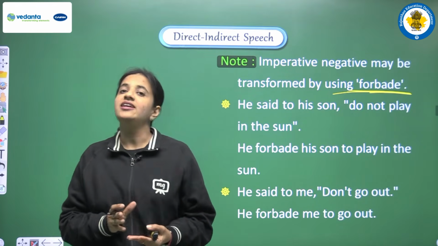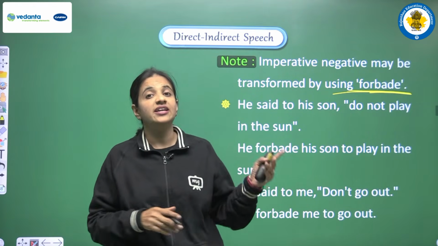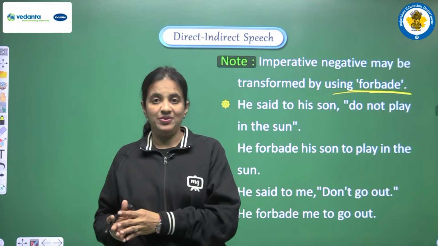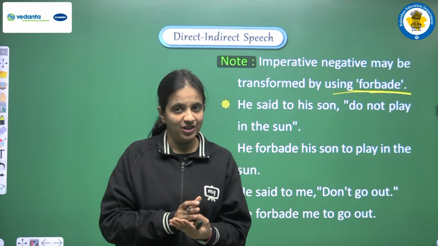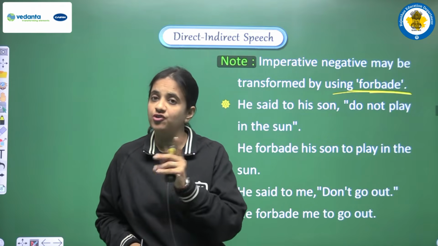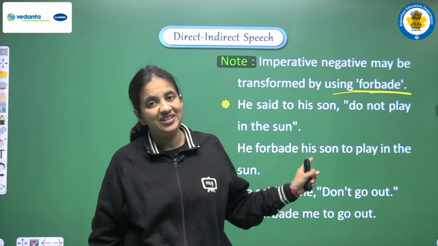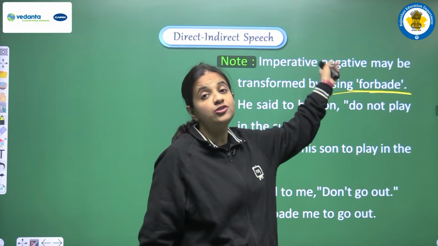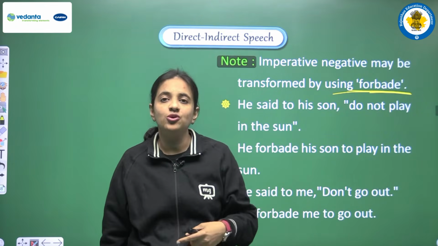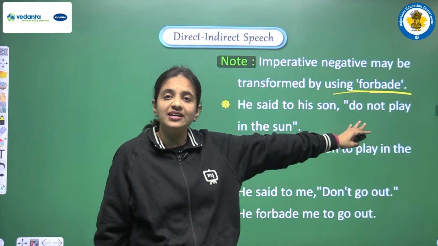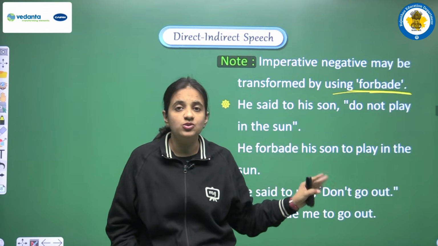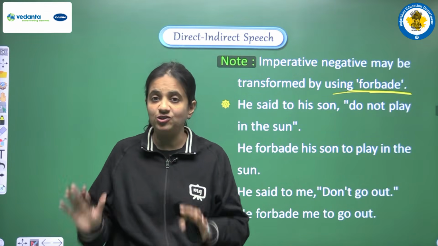So this thing is clear that if we are having negative imperative sentence in direct speech, then when we are converting the sentence into indirect speech, we have to maintain the negative form. So for that, one option is that we can use not, just before to, and the second option we are having here is that we can use forbade. Forbade is also a kind of negative word, and when we are using forbade in a sentence, this word gives negative meaning to the sentence. This word gives negative structure to the sentence.